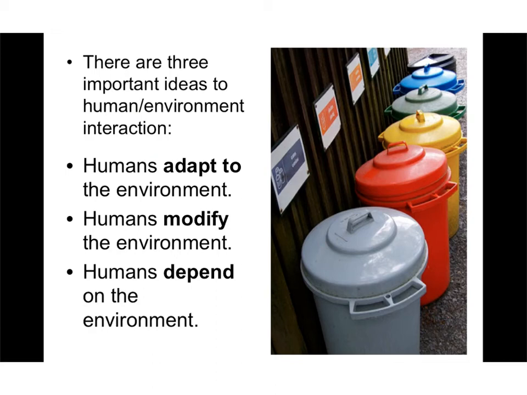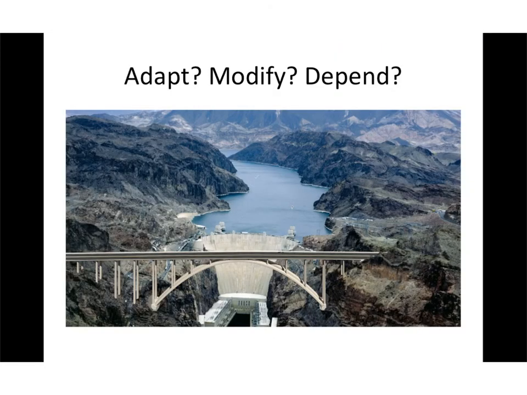So, the question is, what are the 3 main ideas of human-environment interaction? And I want you to give an example of each one. So how do humans change to fit their environment? How do humans change the environment to fit them? And how do humans depend on the environment? See if you can come up with a few ideas. Were you able to come up with any examples? If not, don't worry. We're going to go over it in class.